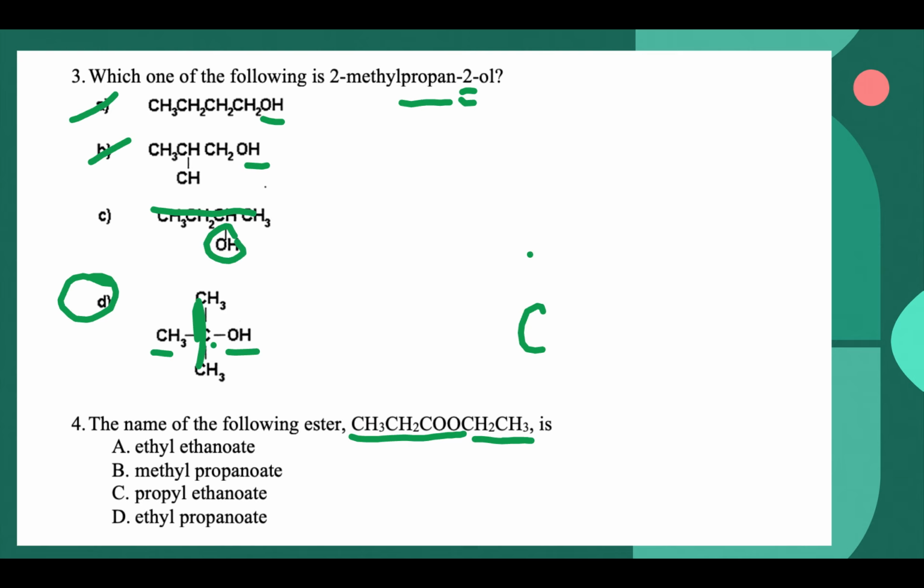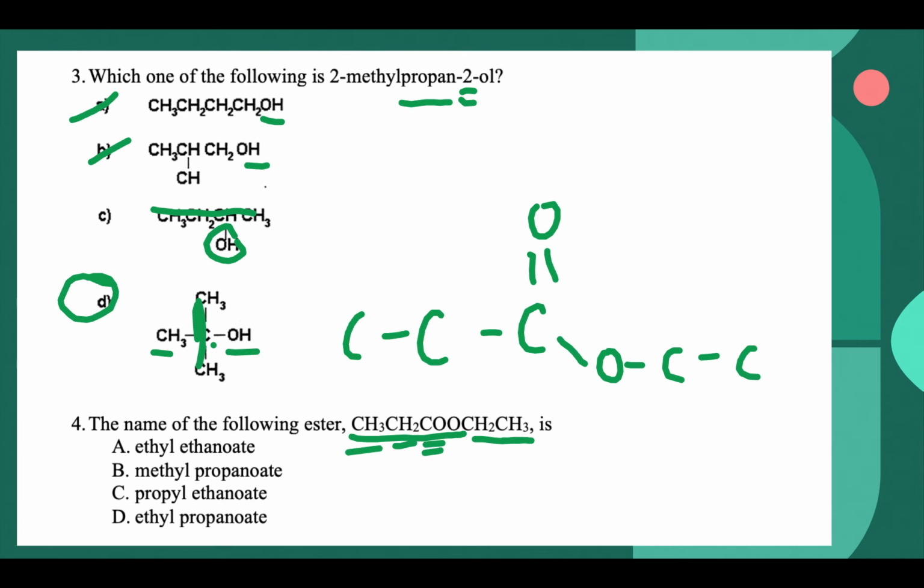So carbon double bonded to an oxygen, single bonded to another oxygen, and that oxygen would have that 2 carbon chain. This carbon here would have the rest of the chain. So when we're naming it, you would name the part that came from the alcohol first, and that would be an ethyl group. And then you would name the part from the carboxylic acid, which would be a propane group. So this would be ethyl propanoate.